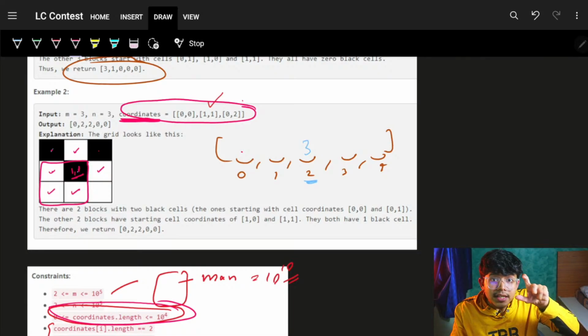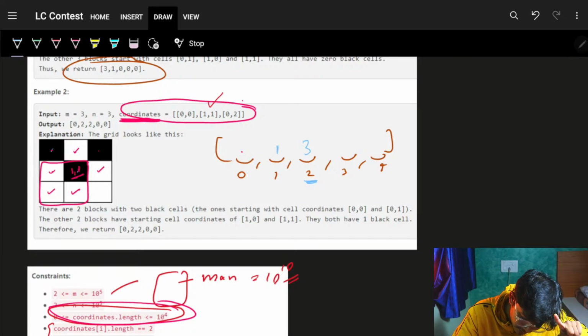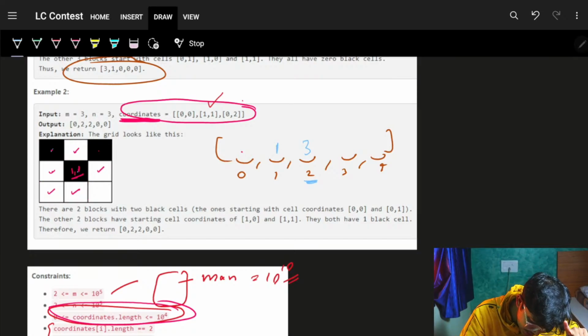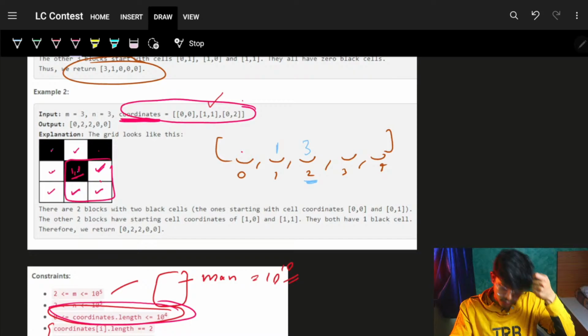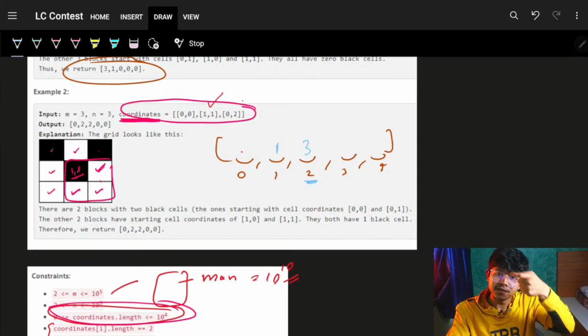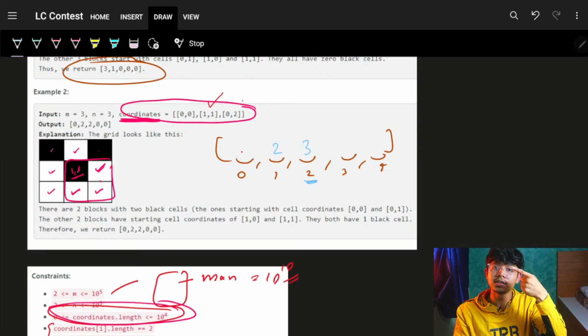For this, the number of black cells is 1. Only he is there, so the contribution of this is nothing but 1. Again, it will go and ask, hey bro, for this, he is not there. Cool bro, I'll simply have just 1 black cell. So the contribution is nothing but 2.